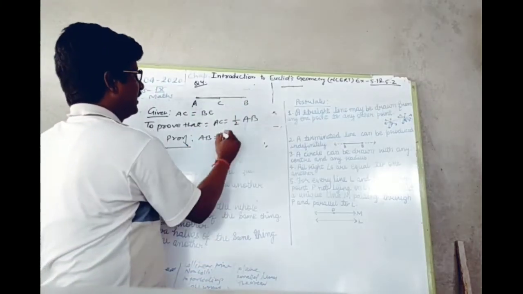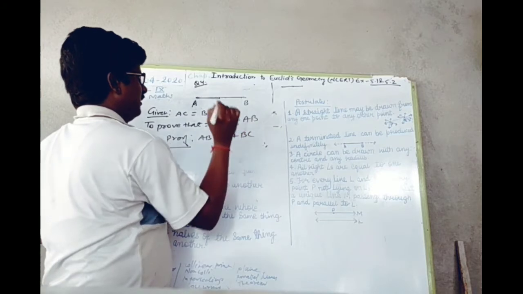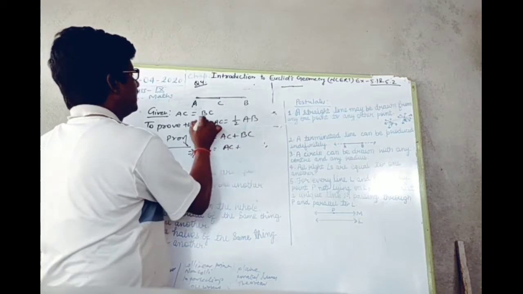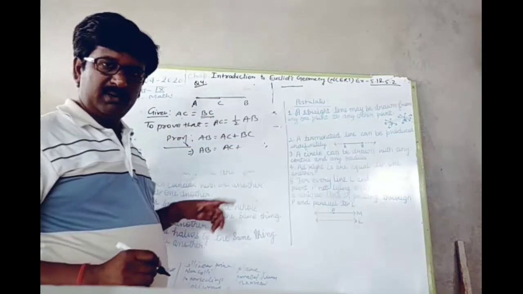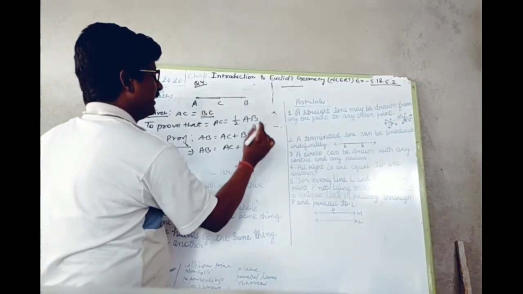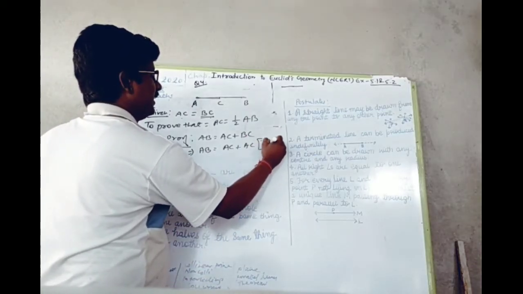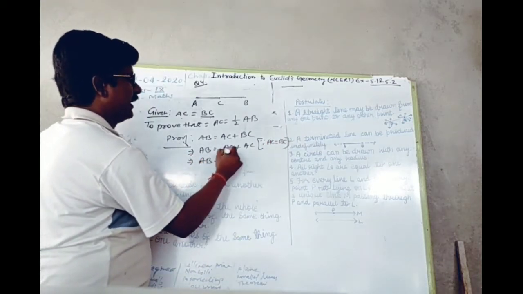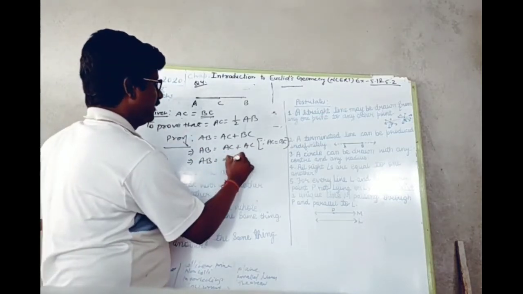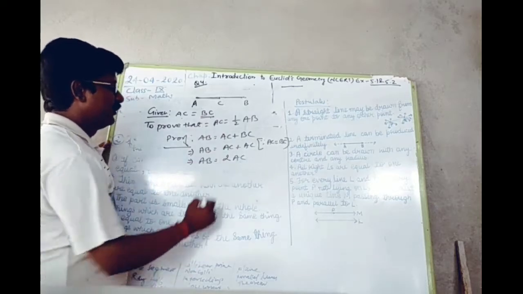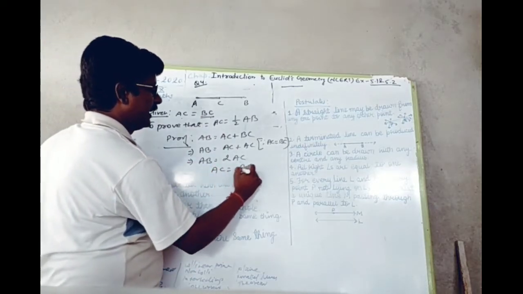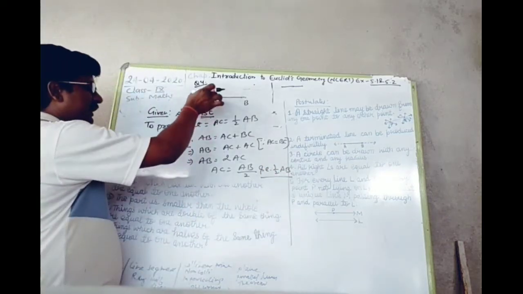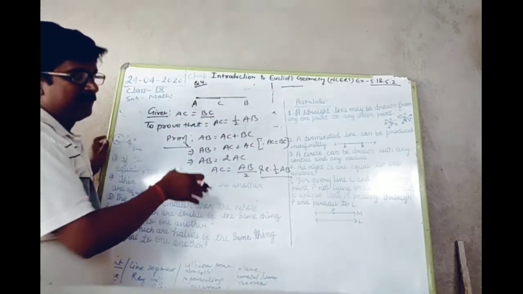It is also given that BC is equal to AC, so in place of BC we can write AC, since AC is equal to BC. So AB is equal to AC plus AC, that is 2AC. If AB is equal to 2AC, then AC is equal to AB by 2, that is 1 by 2 AB. This way we can say AC is equal to half AB, and this way we prove it.